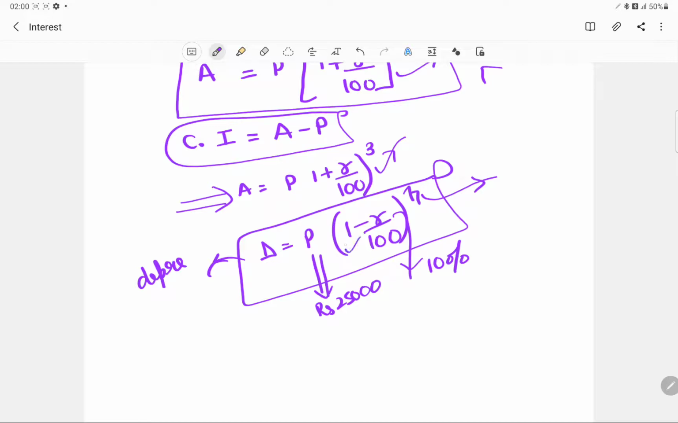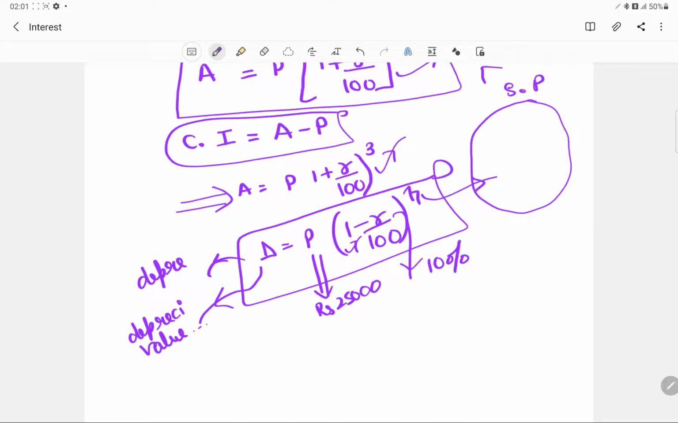So this would be subtracted from it. And rather than the increased value, this would be the depreciated value. You should understand this concept, that successive percentage change is a bigger set, and compound interest or depreciation are all subparts of it.